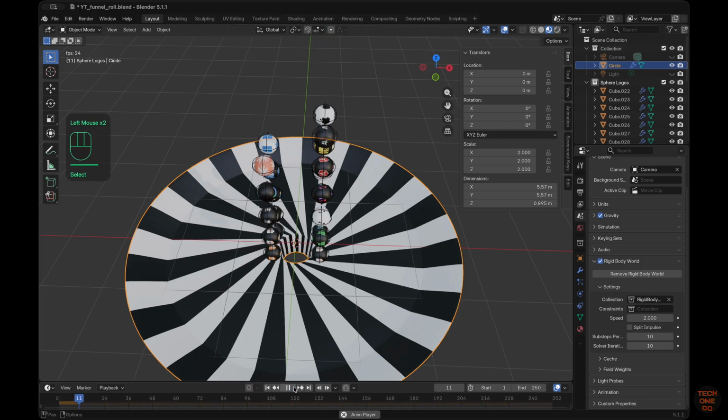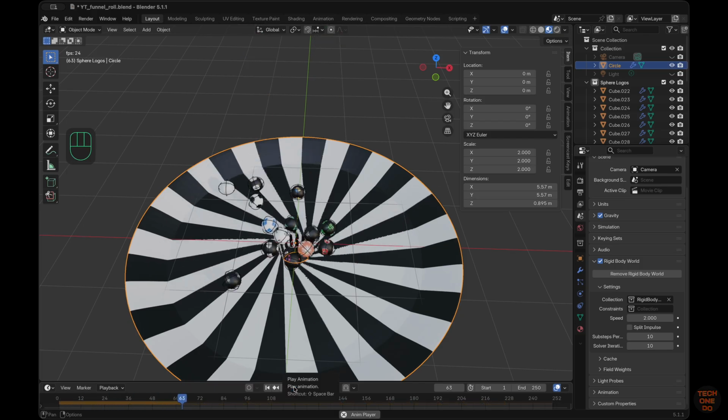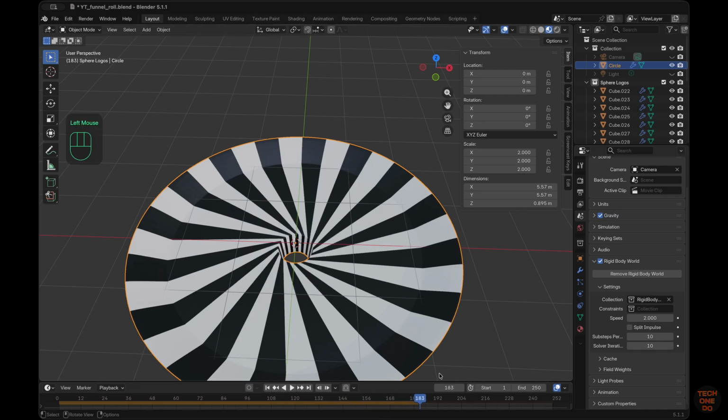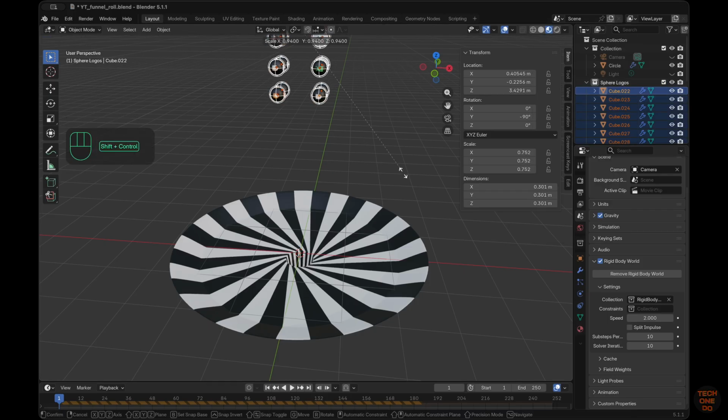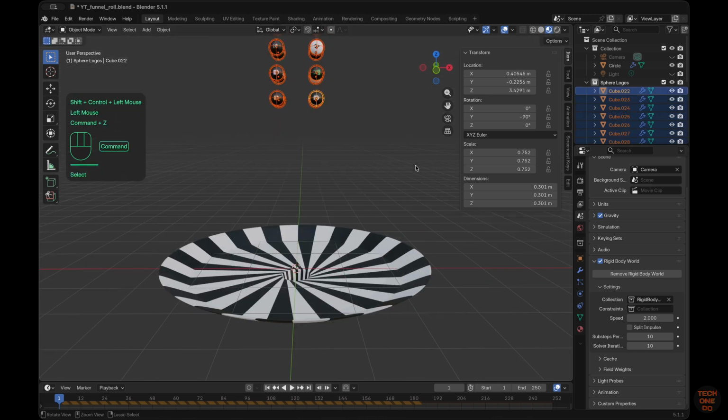Replay the animation. Scale down the dimensions to 0.3 and apply the rotation and scale.